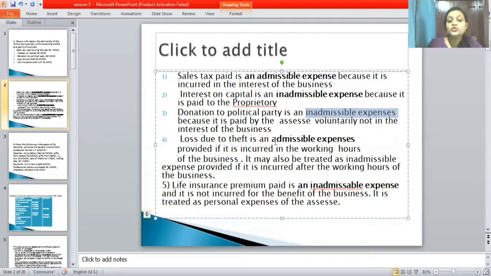Then loss due to theft comes under admissible expenses. The fifth point is life insurance premium paid. It is an inadmissible expense, because we cannot take it from business, since it is a personal expense of the assessee. So we have completed the fourth problem.